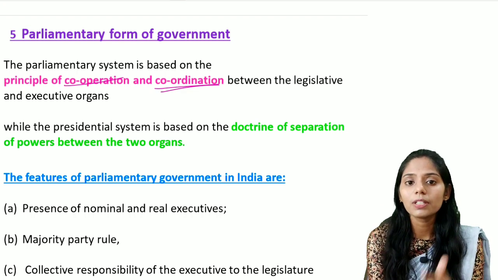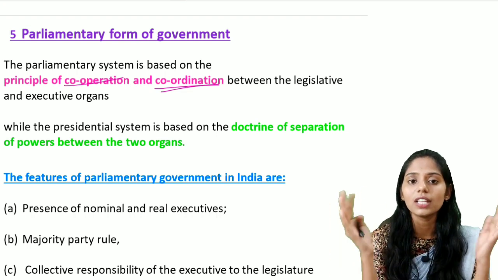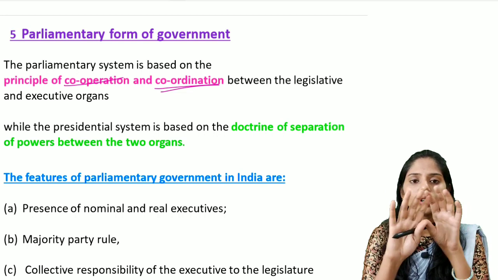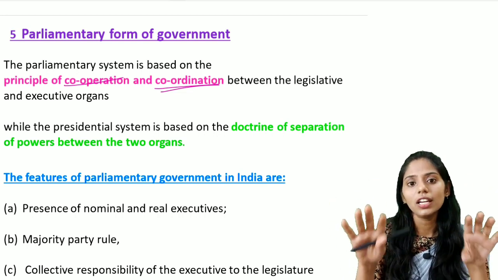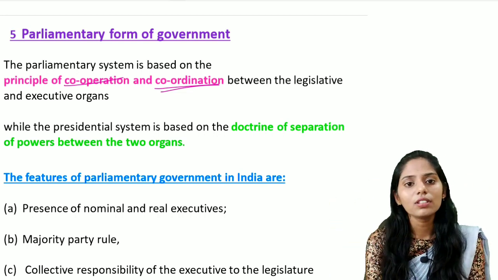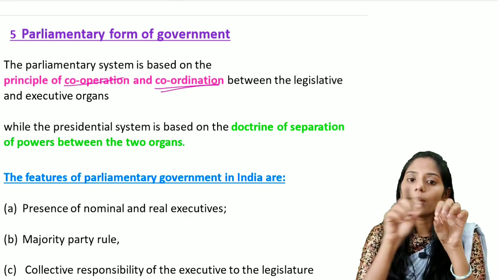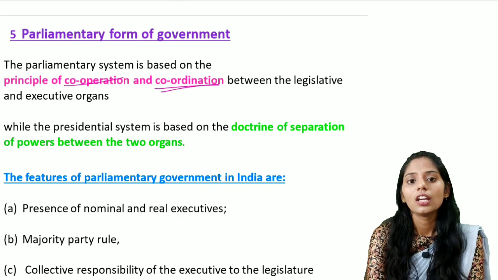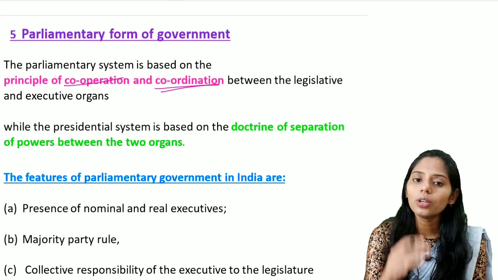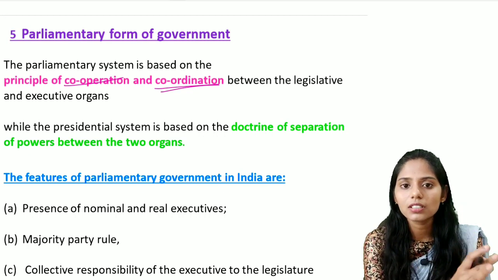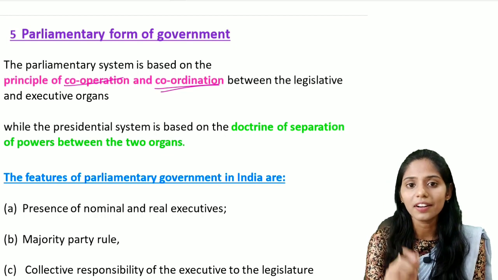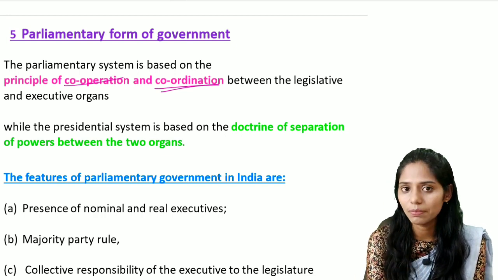There is no link between the executive and the legislature. These are two individual entities. But in the parliamentary system, the legislative and the executive have proper cooperation and coordination. These are the two important differences between the parliamentary system and the presidential system. You should remember them even while sleeping.